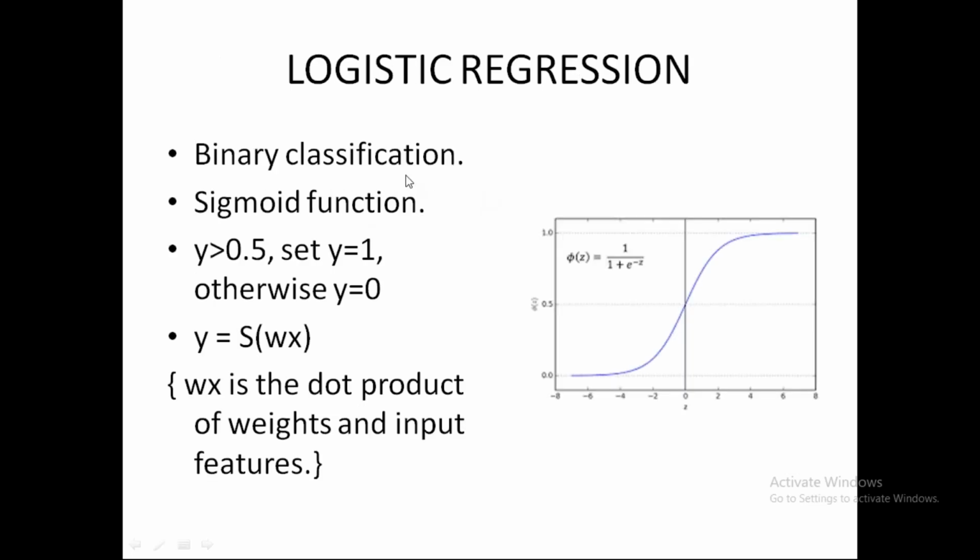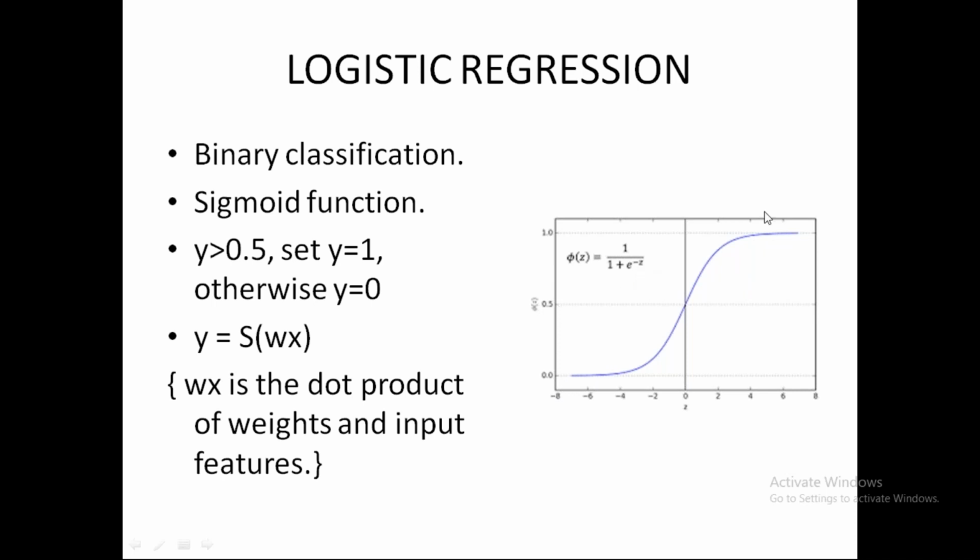So in logistic regression, we have binary classification. What logistic regression does is it classifies our outputs into zeros and ones. Okay, so let's say I have two classes. It uses the sigmoid function. Now what is a sigmoid function? It is basically an S curve which ranges from 0 to 1. The z here stands for Wx.